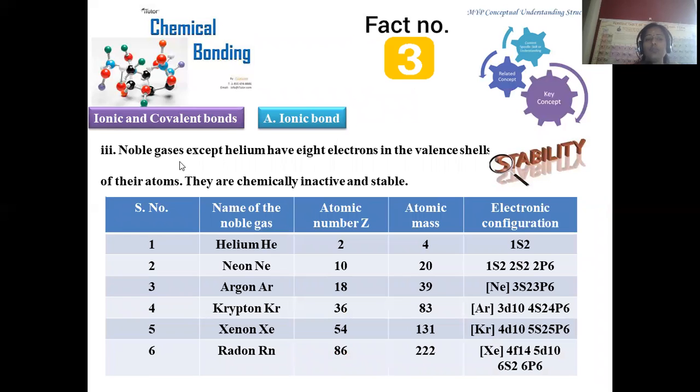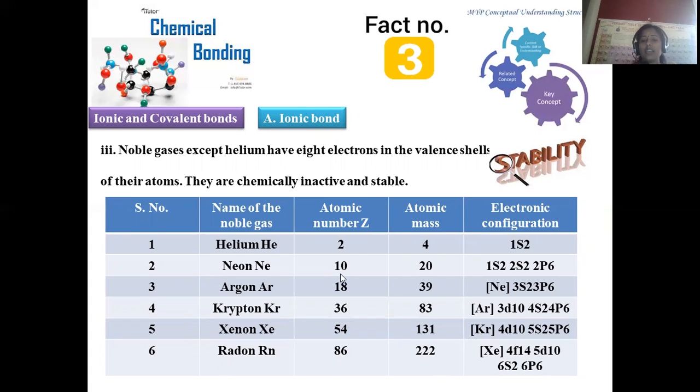Moving on to the third one: noble gases except helium have 8 electrons in the valency shell of their atoms, and they are chemically inactive, and moreover greater stability is imparted. The table represents all the noble gases: helium, neon, argon, krypton, xenon and radon. Helium has atomic number 2, denoted with Z. Neon has 10, argon 18, krypton 36, xenon 54 and radon 86. These are the variations in the atomic numbers.